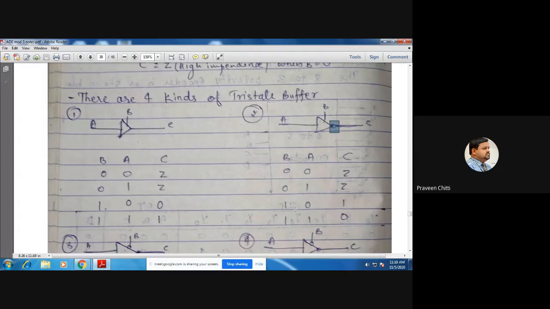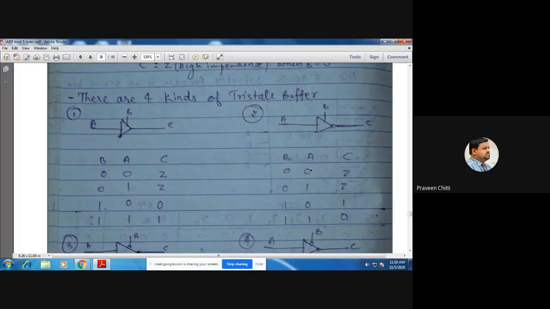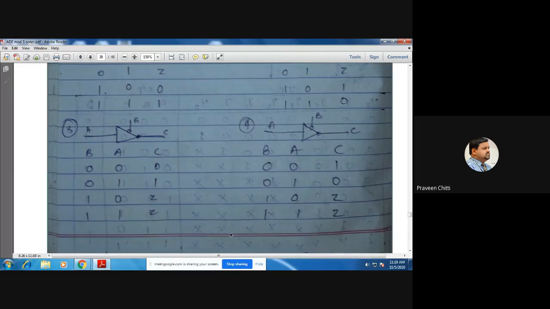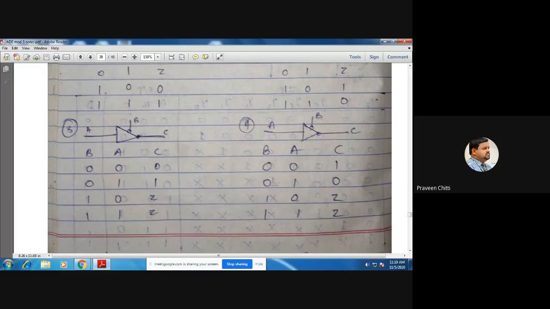You can see when B is 1 and A is 0, you are getting C equal to 1. And when A is 1, you are getting C equal to 0. That is the second type of buffer you have. Now, can you tell me what is this third type of buffer? What is the difference between this and the previous buffers, the first one or the second one we have discussed? The third buffer is again an active high buffer, but with active low enable, right?